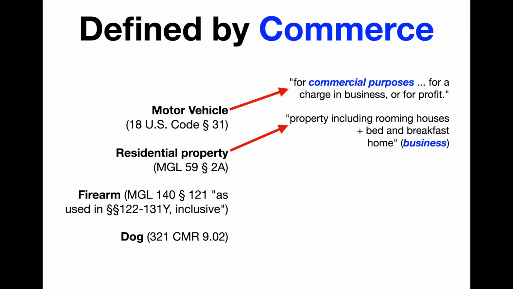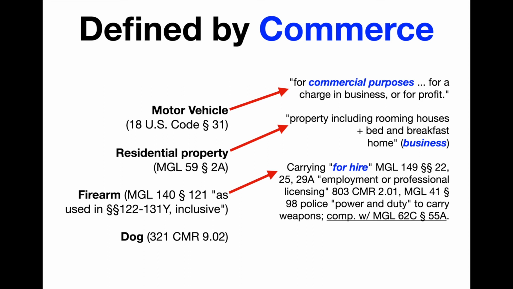A firearm is defined with respect to its involvement in commerce, and those commercial activities include carrying a firearm for hire, such as a police officer and also as private security guards, watchmen, and private investigators. If you look at the background check requirement for the license to carry, it is considered a professional license.